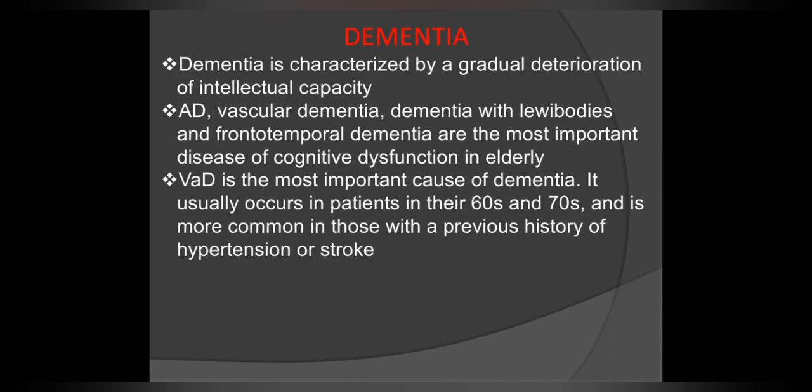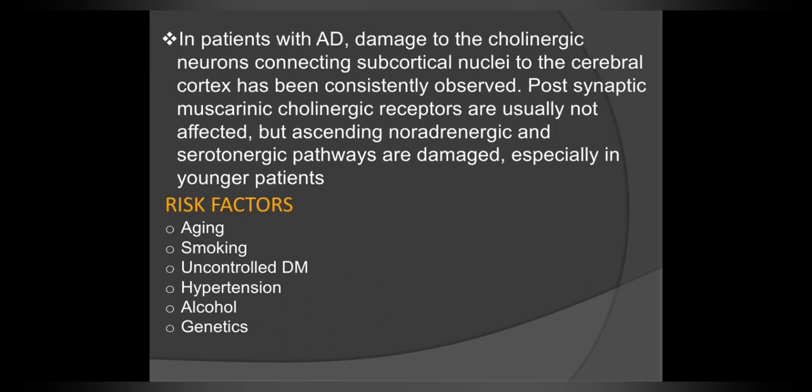The next one is dementia. Dementia is characterized by a gradual deterioration of intellectual capacity. Alzheimer's disease, vascular dementia, dementia with Lewy bodies, and frontotemporal dementia are the most important diseases of cognitive dysfunction in the elderly. The vascular dementia is the most important cause of dementia. It usually occurs in patients in their 60s and 70s and is more common in those with a previous history of hypertension or stroke.